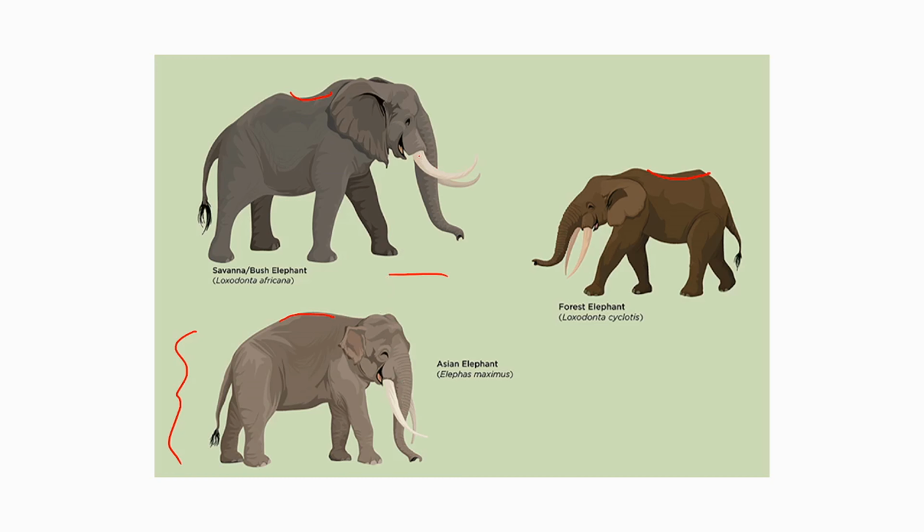Then see the tusks here. So it is very sharp and coming outside. Not all elephants of India will have tusks. Some may have, some may not have. This is African savanna elephant. This is African forest elephant. Okay, African forest elephant. African savanna means grassland elephant. Okay, bush elephant. And this is Indian elephant. All the elephant you will find is Asian elephant. Okay. See, this is the general difference. Now these are the species you will find across the world.